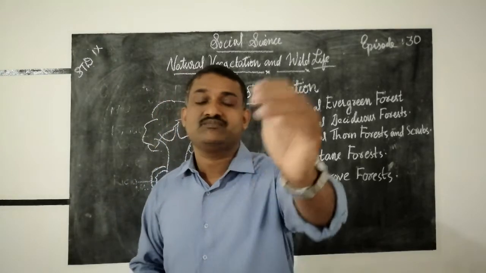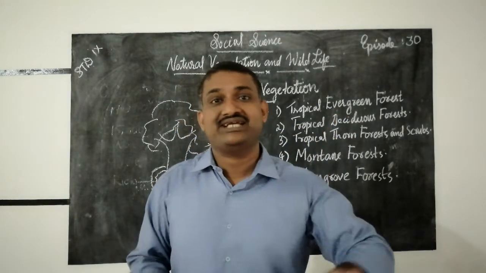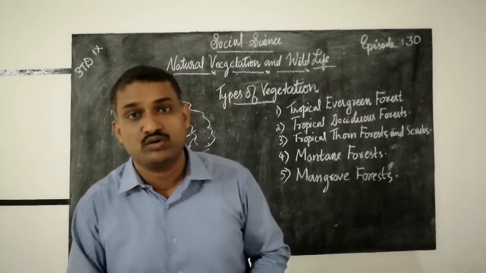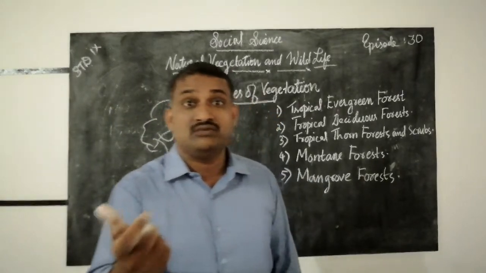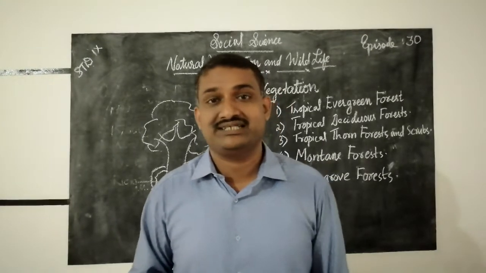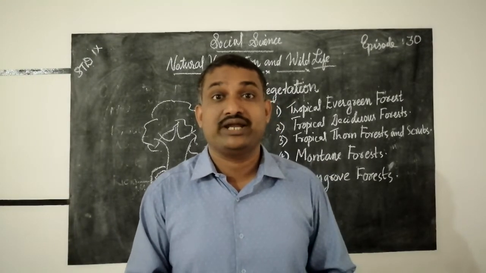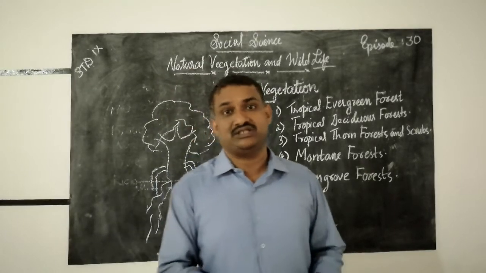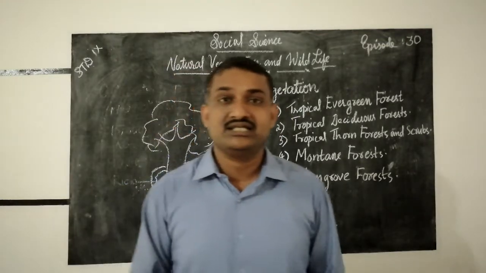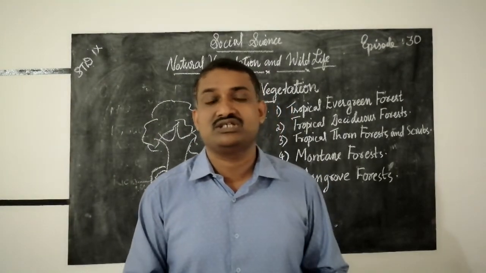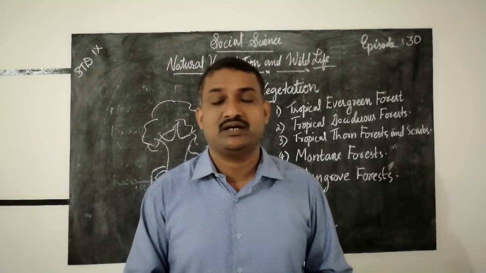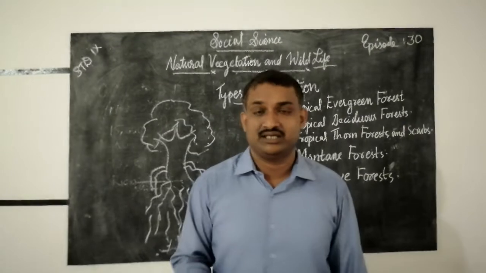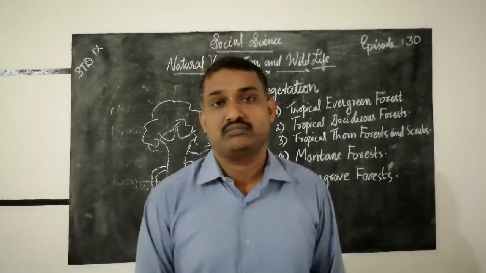Otherwise, what will happen, sir? These animals may become extinct from our country. Many animals, like the dodo bird. Have you heard about the dodo bird that became extinct from the world itself? You may have heard about the giant panda. This panda is an endangered species of animal. Only a small number of giant pandas can be seen. So we must protect the panda also.